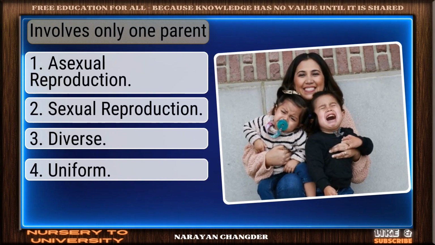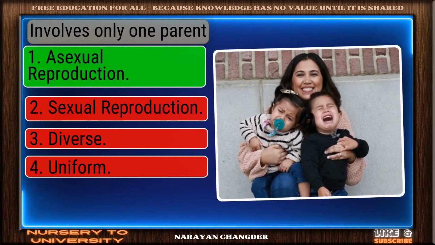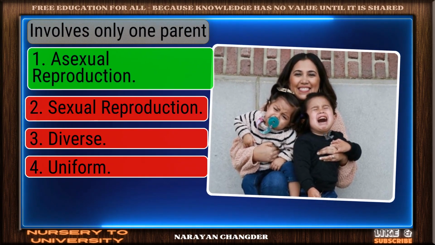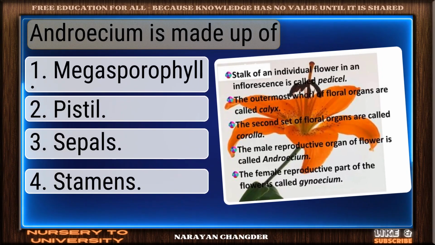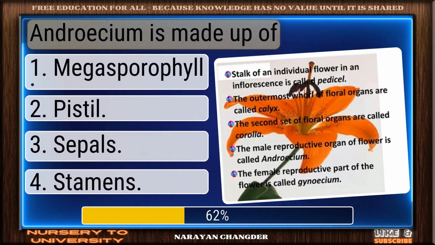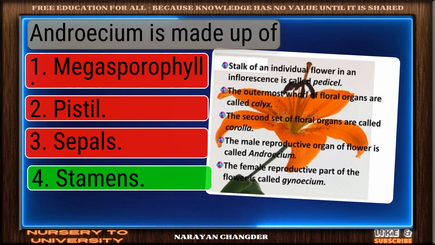Question number 256. Involves only one parent. Nice work. You chose asexual reproduction, and it is correct. Question number 257. Androecium is made up of. Good thinking. Stamens is the right answer.